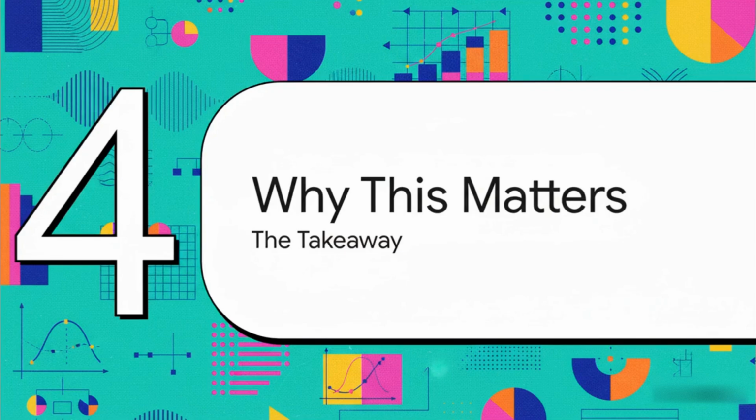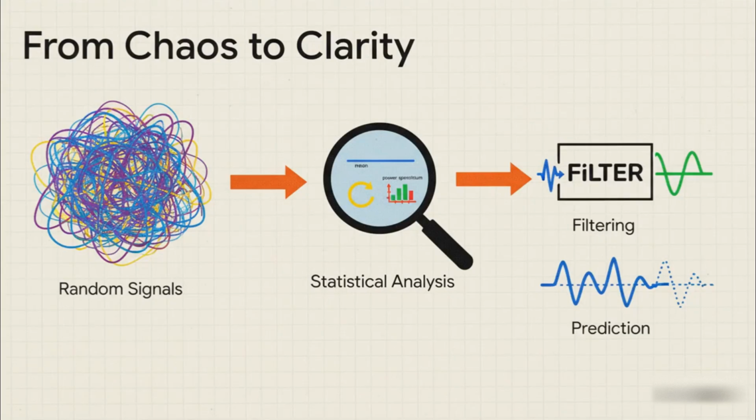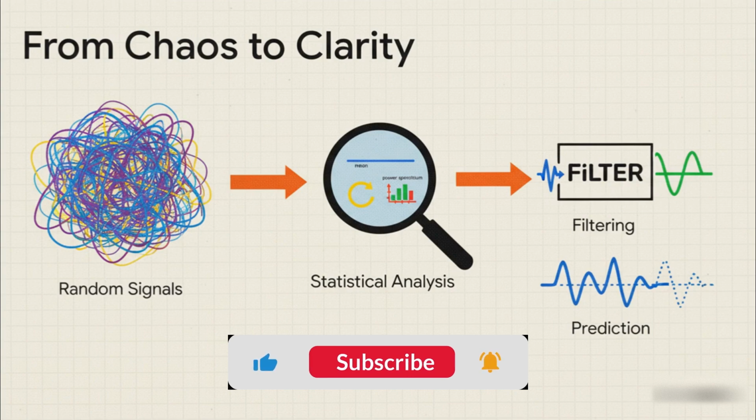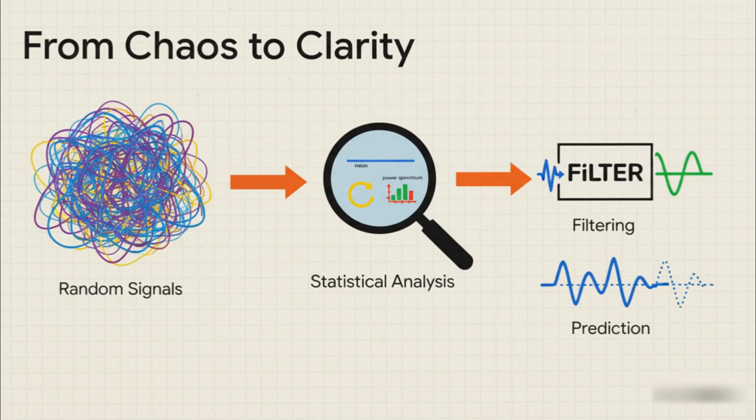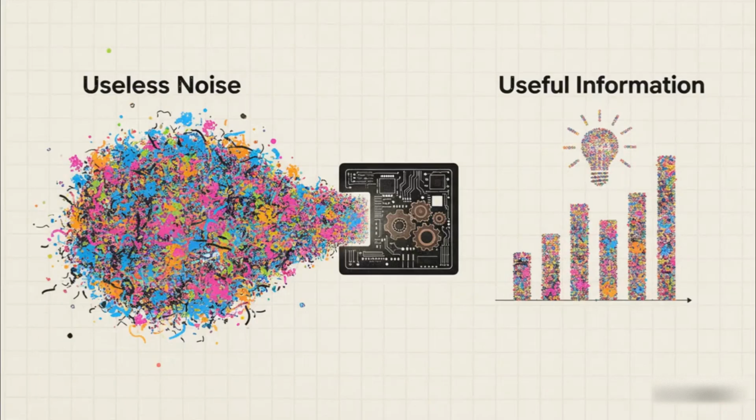Okay, let's pull back for a second and just think about what we've covered. Why does any of this really matter? Why is looking at signals this way so powerful? Think about the journey we just took. We started out with this mess, right? These totally unpredictable signals that are everywhere in our world. But by putting on our statistical glasses, we found a way to describe them, using tools like the mean, autocorrelation, and that all-important power spectrum. And once we had that description, that became a roadmap for building powerful digital filters to clean up, reshape, and even predict these signals.